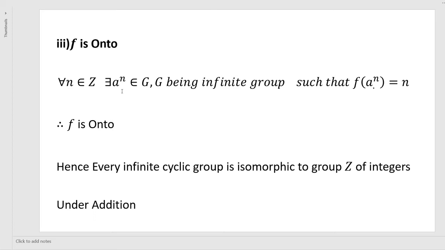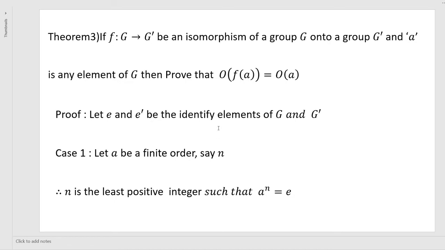F is onto, we have to prove. For all n belongs to Z, there exists a power n belongs to G, G being an infinite group, such that f of a power n is equal to n. Therefore, f is onto. Hence, every infinite cyclic group is isomorphic to the group Z of integers under addition.